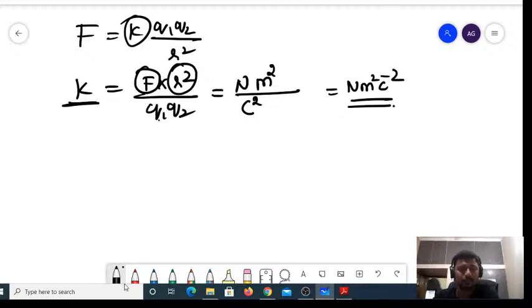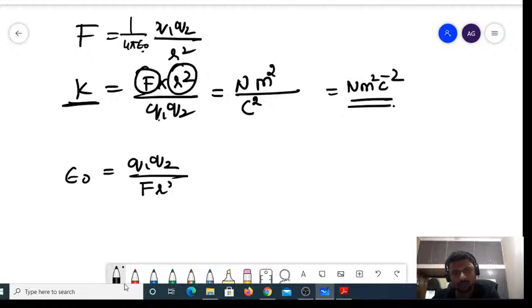Similarly, what is the unit of epsilon naught? In the place of K, let me write 1 by 4 pi epsilon naught. Epsilon naught is equal to Q1 Q2 divided by F into R square.